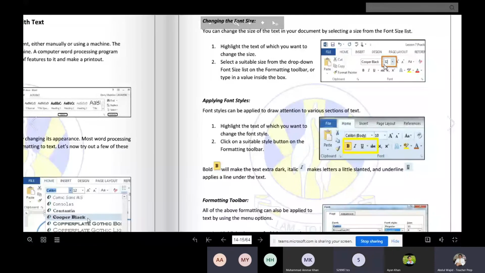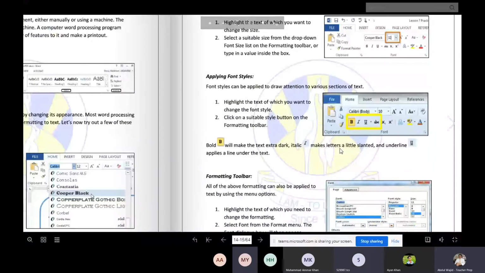This one, the font size, will be changed, right? And this one has different styles, bold, italic, underline, right? We can use this one. Extra dark if you want, right? Now we will go there and we will work on it.